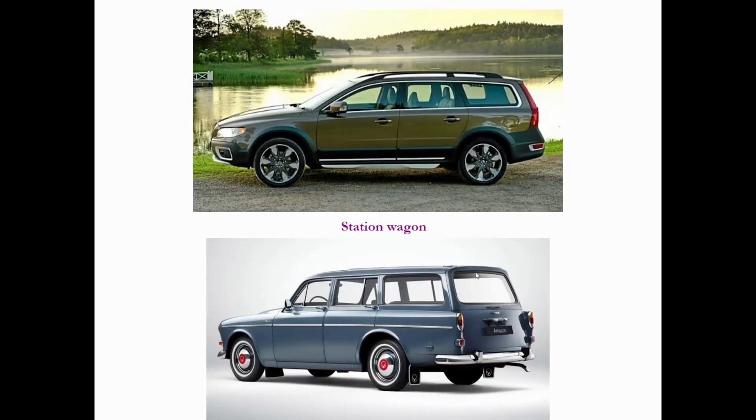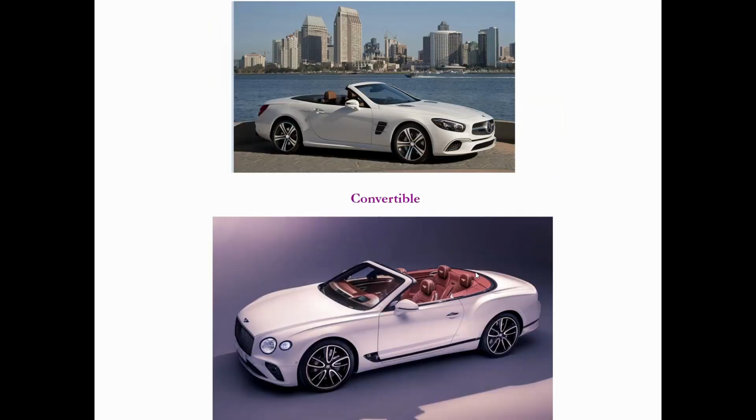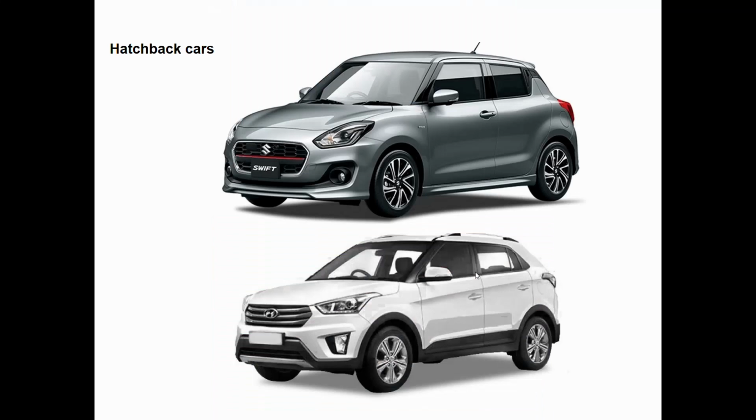Then the station wagon will have a separate part at the end or rear end of the vehicle, which can be used for transporting goods. So it will have the facility to transport passengers along with the goods. Then the convertible type, so this type of vehicle is classified under convertible. The top end can be easily removed in this type of vehicle, but it is a costly version of the vehicle.